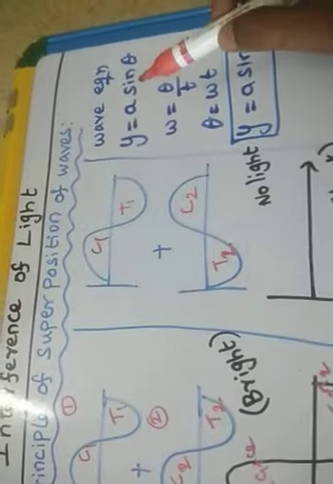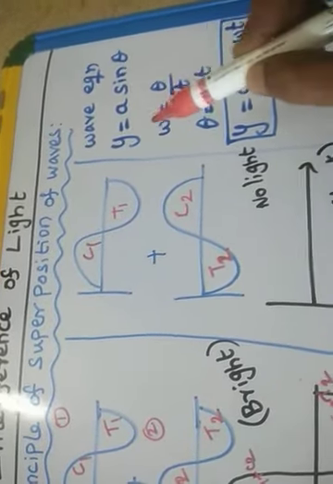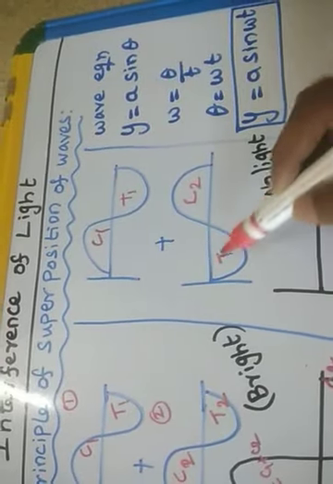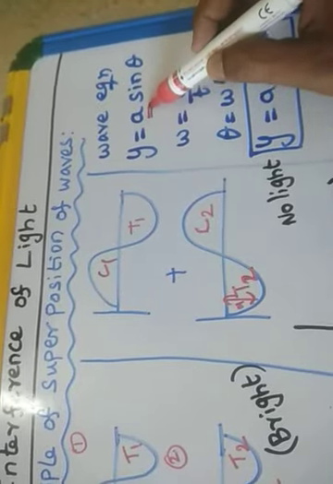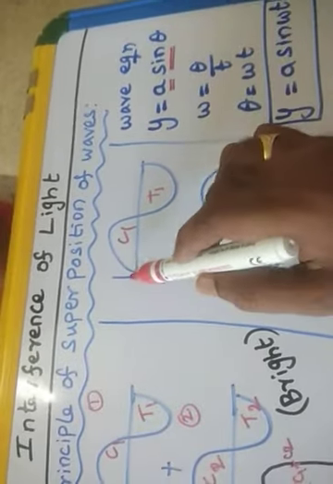Generally, the wave can be represented by using a simple formula. y equals A sin theta. y is the wave equation. A is the amplitude. This height is the amplitude. So for all the waves, this height is the amplitude. The first term represents amplitude. This is a sine wave. So it starts from 0.